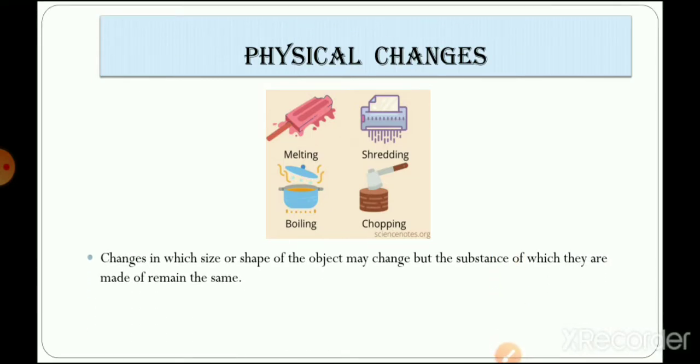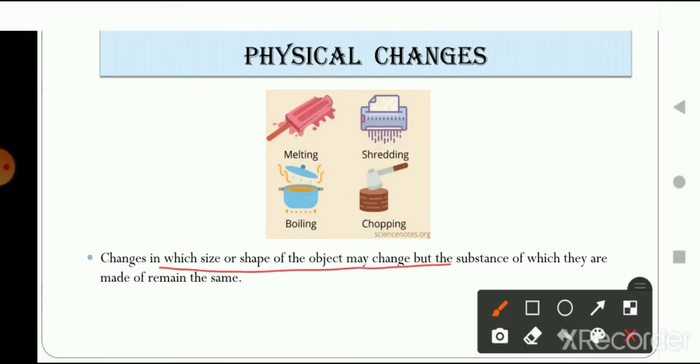The definition of physical change is that it is a change in which the shape or size of the object may change, but the substance of which it is made remains the same. Let's take the first example. Ice cream is made from juice, liquid, and cream, whatever is used for it, right? If the ice cream melts, the substance from which it is made will not change, right? The liquid from which the ice cream is made will still remain a liquid.